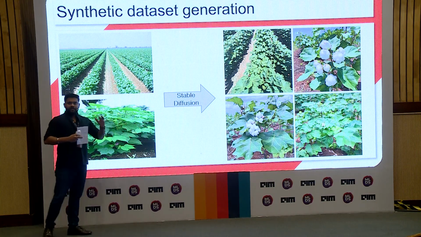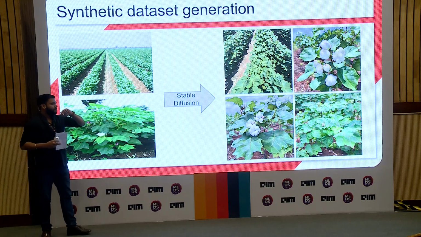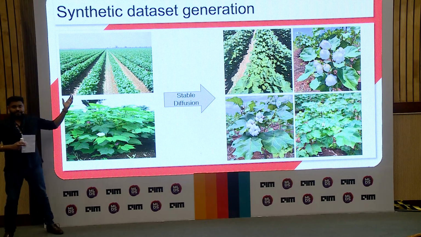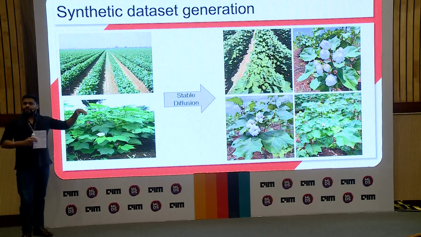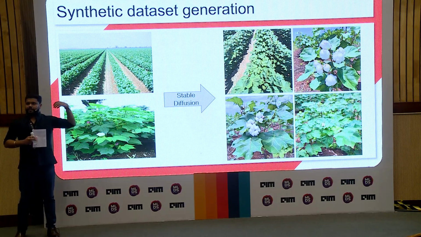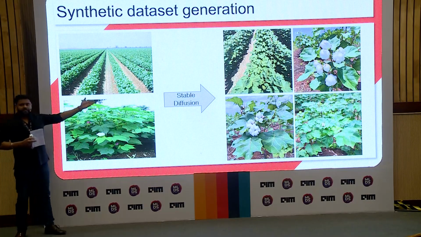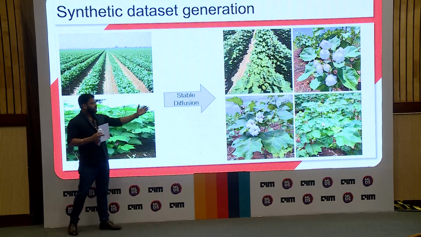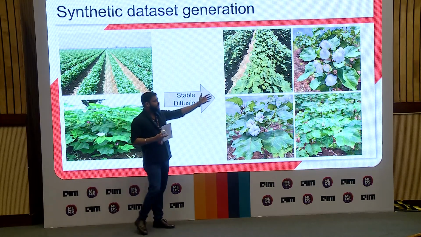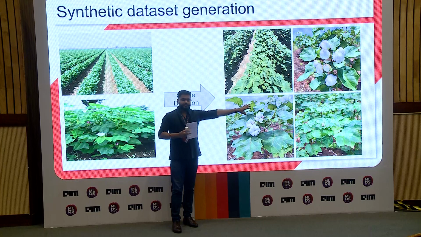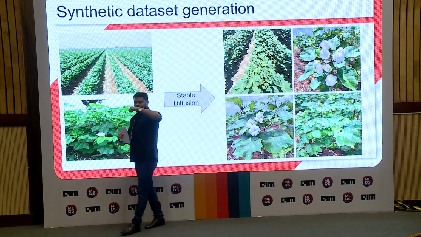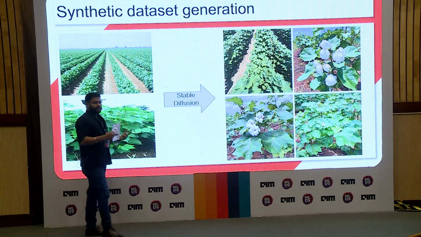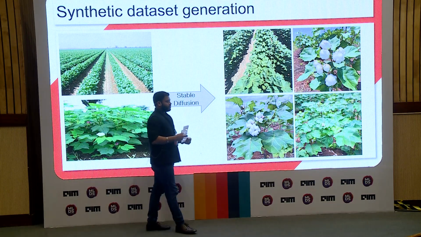Now, let's have a look at the synthetic dataset pipeline. So on the left-hand side that you see, these are all originally collected images, right? Some of the images were taken from the open source data. Some were web scraped. Now these images were then, as I mentioned, utilized to fine-tune the stable diffusion model. This stable diffusion model then synthesized the images that you see on the right-hand side. Now, if you conclude through this slide, two things we are directly addressing, right? It is the diversity and the deficiency in data.